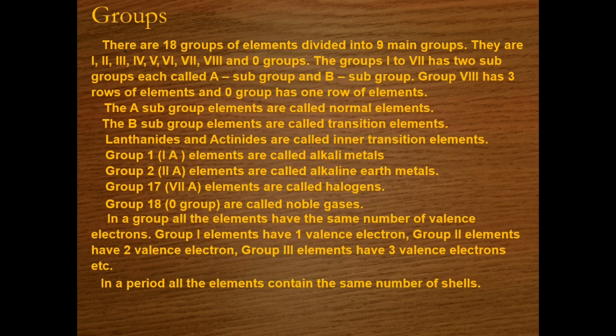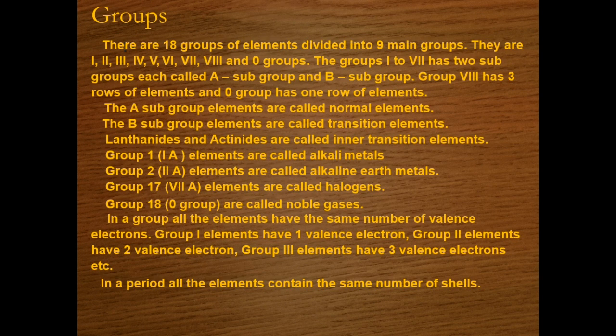Group 8 has 3 rows of elements and 0 group has 1 row of element. The A subgroup elements are called normal elements, or we also call them representative elements. The B subgroup elements are called transition elements. Lanthanides and actinides are called the inner transition elements.